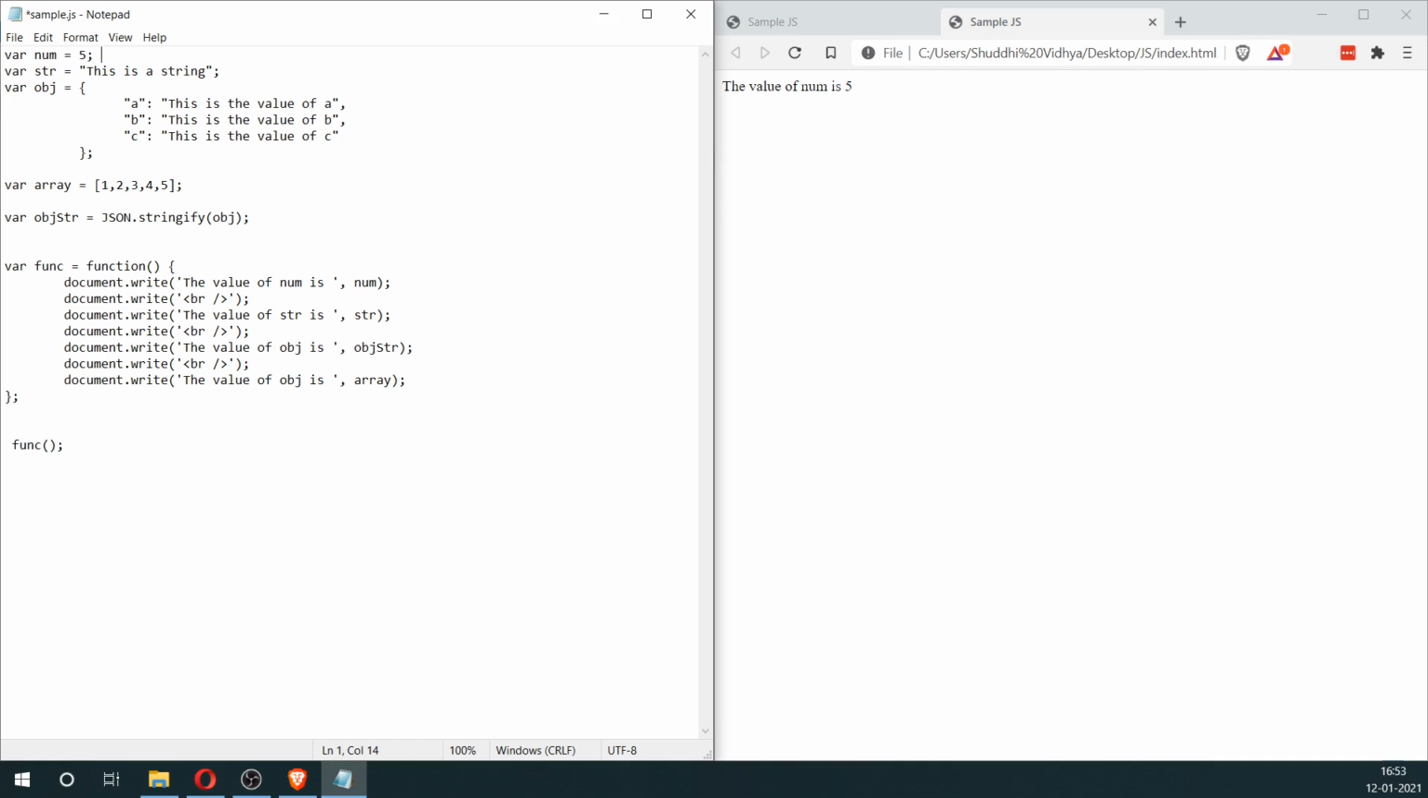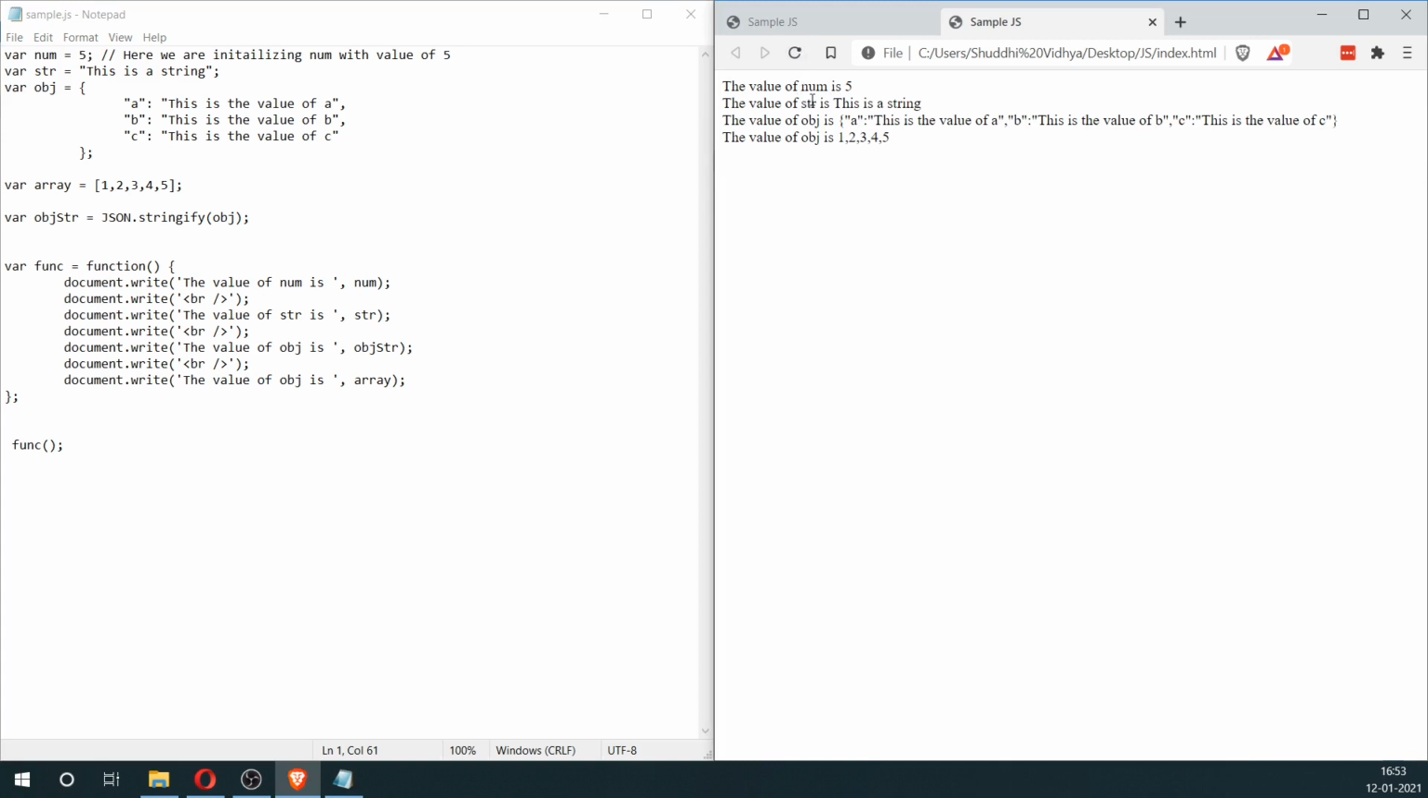So for example, if I wanted to say something about this particular line of code, I could just say forward slash forward slash. Here we are initializing num with the value of 5. So I'll save this and execute it, and it won't have an effect. This line will not have an effect because we are adding these two forward slashes here.